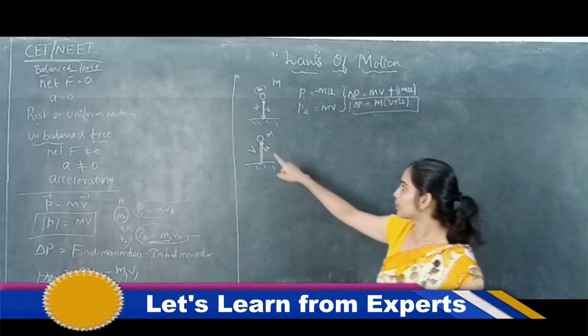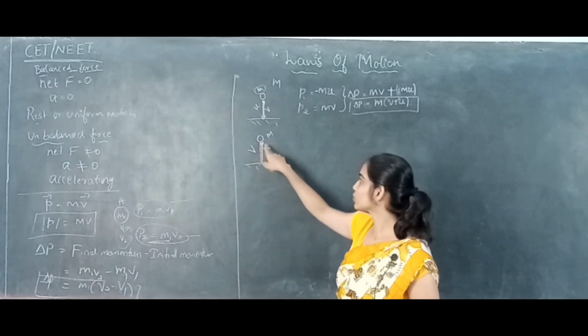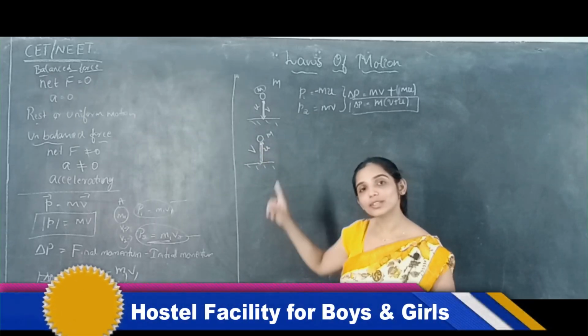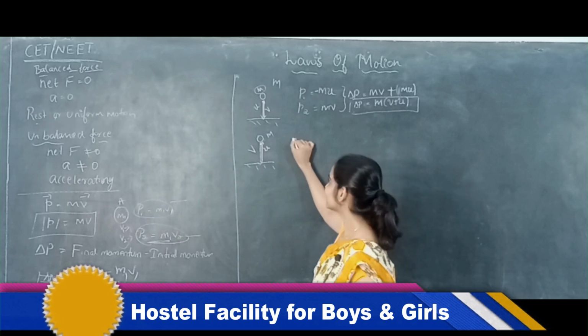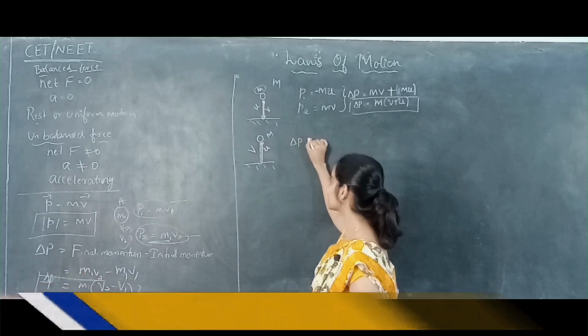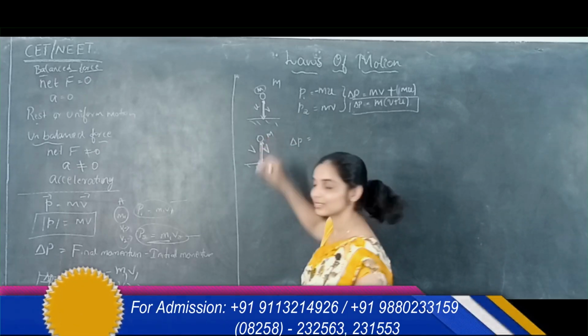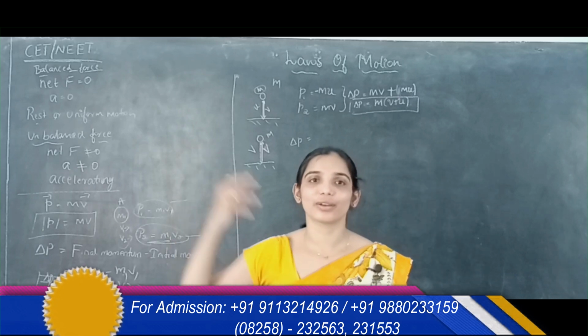Now what is the change in the momentum of this? I'm sorry, it is not u, it is v again. With what velocity it is dropping, with the same velocity it will go up.